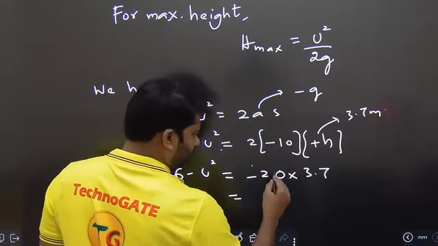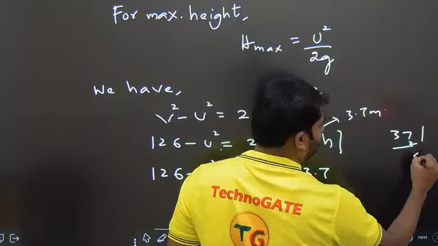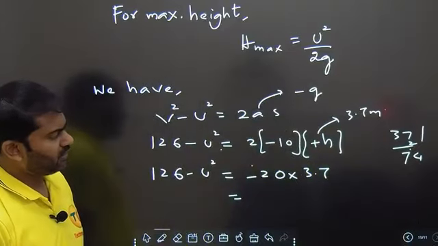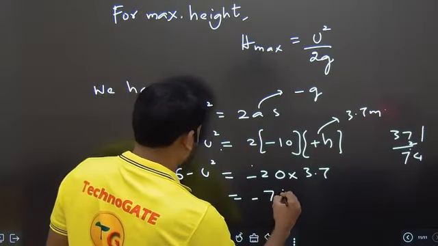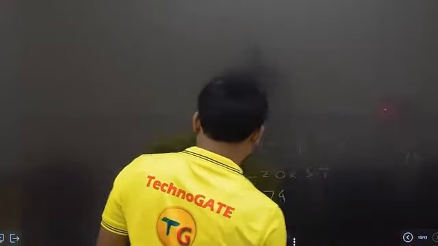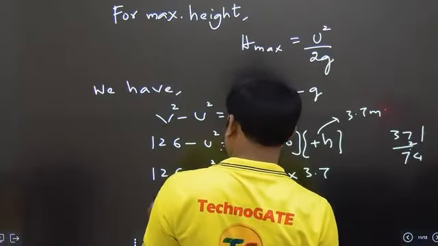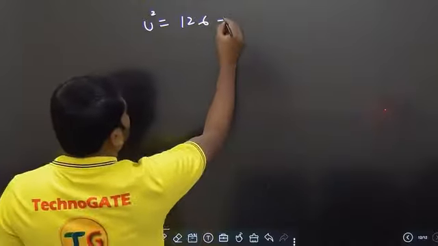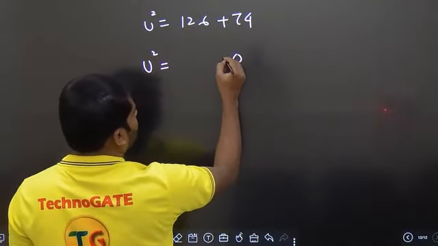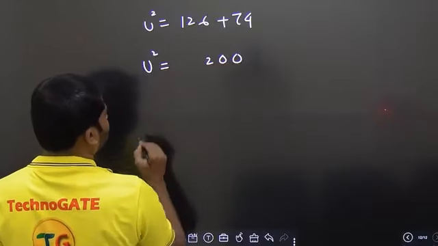The 0 will be gone, so 37 into 2, which is 74. So we are getting it as minus 74. So 126 minus u square, we will get the value of u square is equal to 126 plus 74. So u square is coming out to be 200.